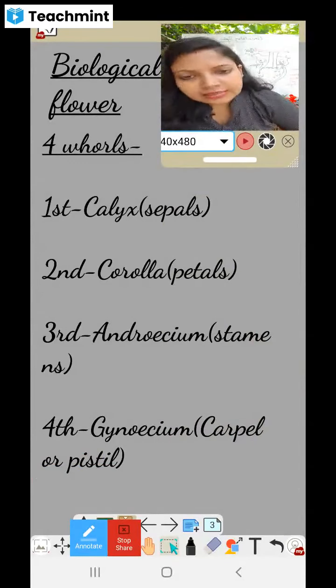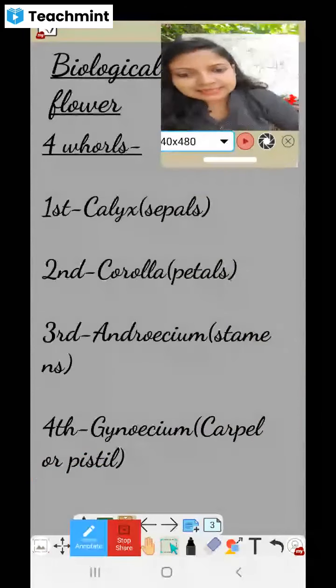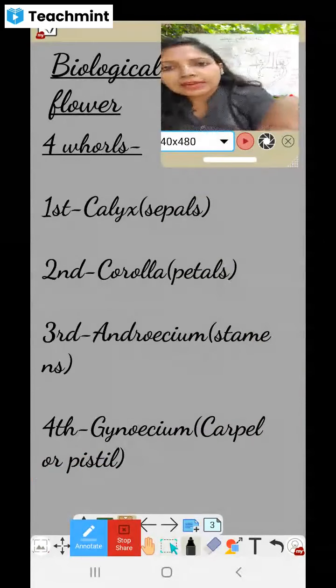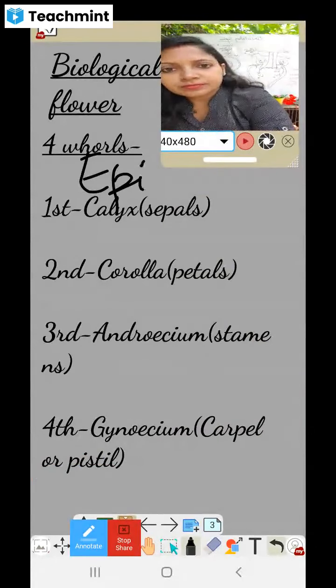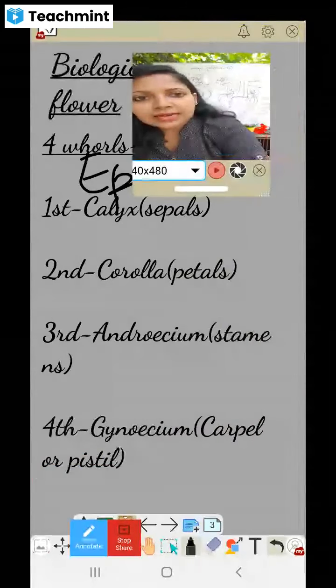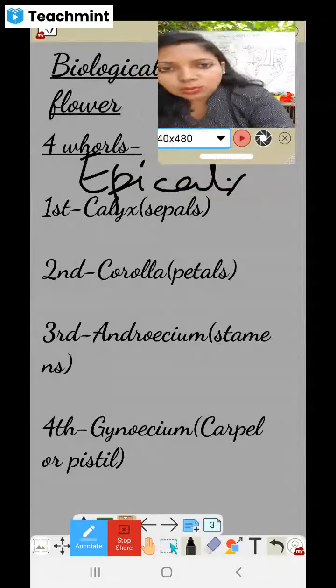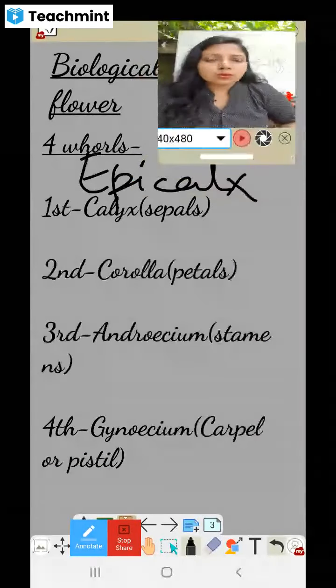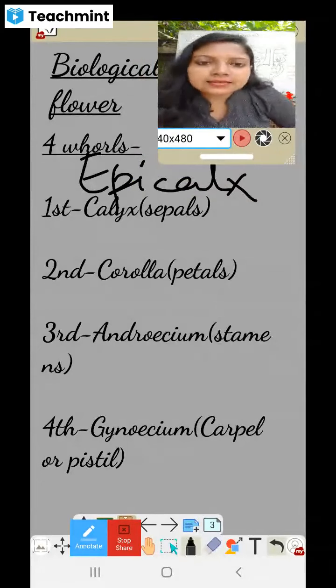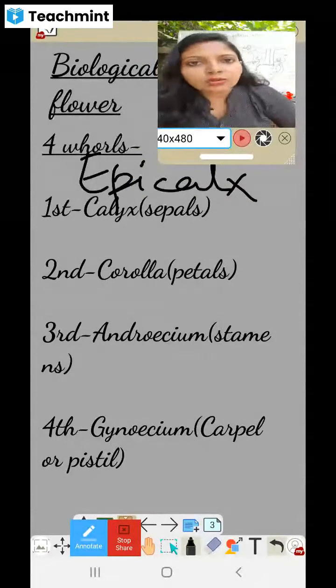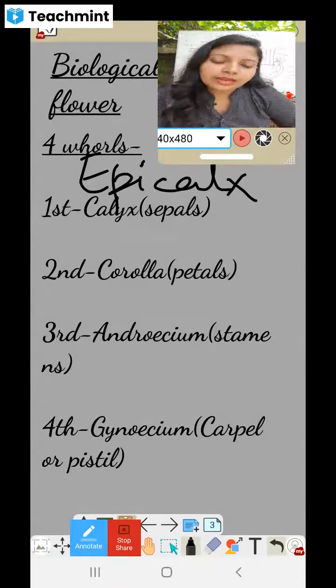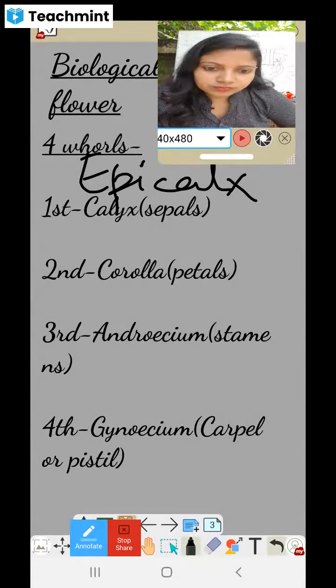And if an epicalyx is there, epicalyx means just below the sepals, below the calyx. If this epicalyx is there, then the epicalyx will be the first whorl, and the second whorl will be the calyx. Then the third whorl will be the androecium, and the fourth whorl will be the gynoecium. Okay.